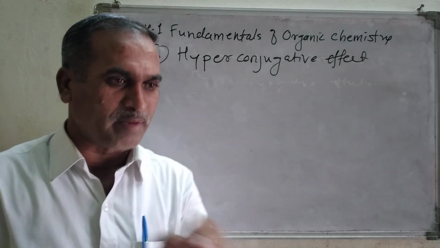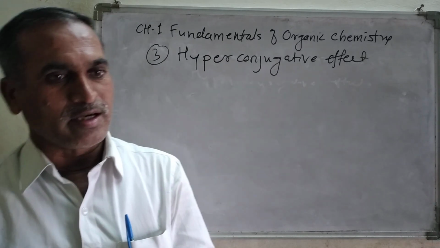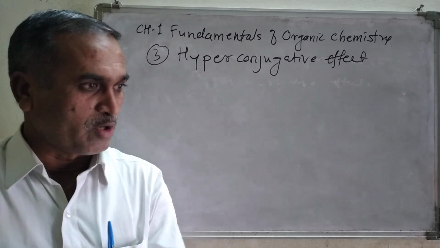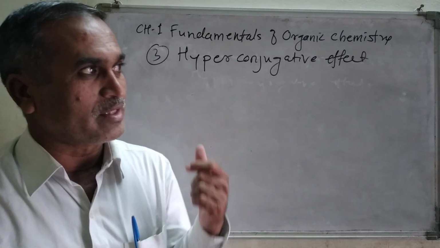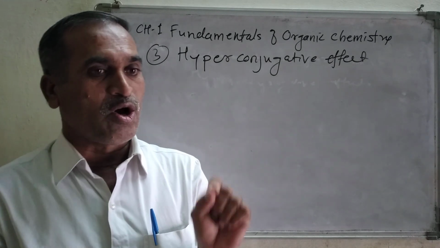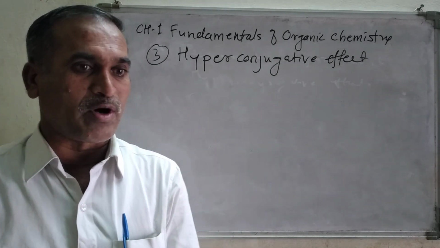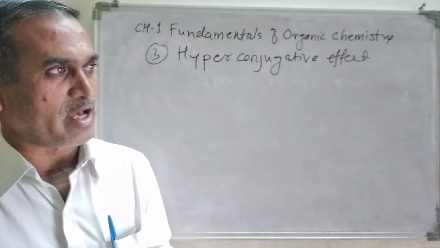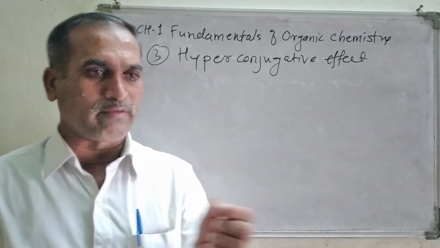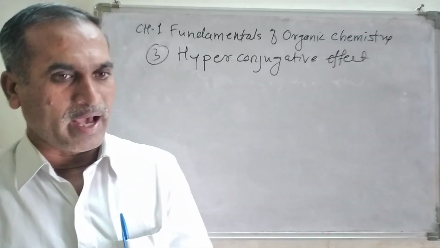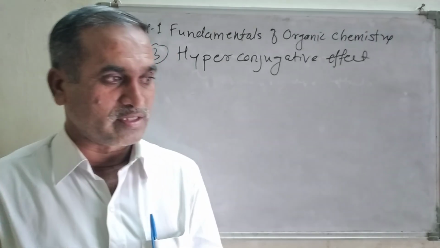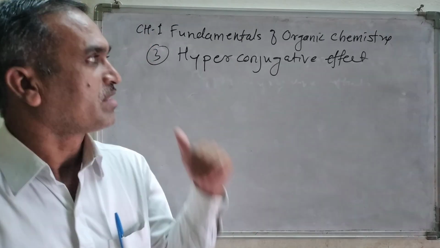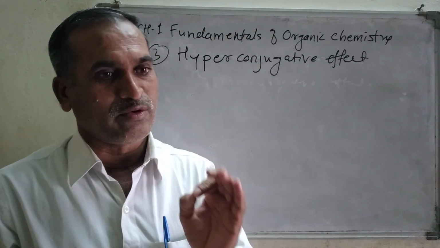What do you mean by the hyperconjugative effect? It is a modification of the resonance effect, but this hyperconjugative effect operates via a sigma bond. That is the difference between the resonance effect and the hyperconjugative effect. Whatever rules apply for the resonance effect, all those rules we are going to follow in the case of the hyperconjugative effect.